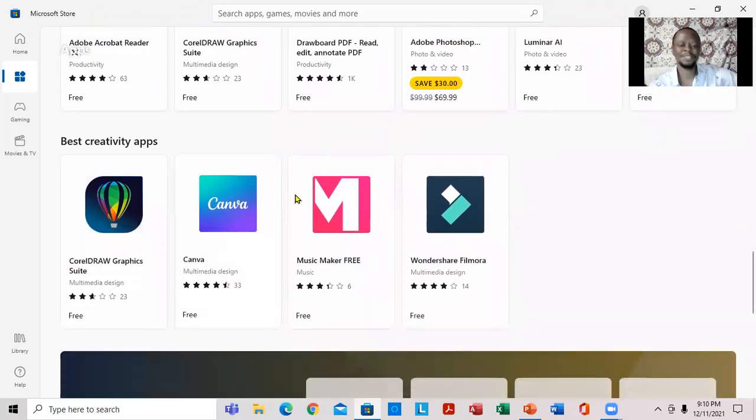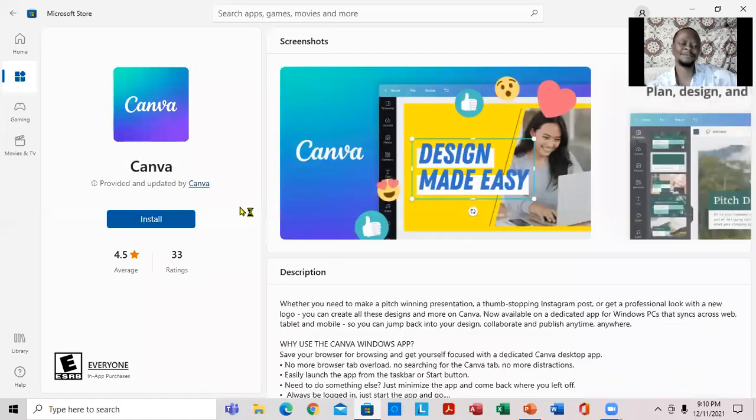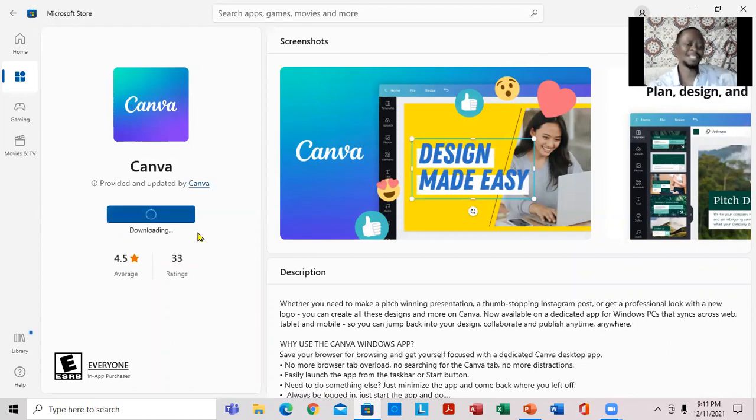But if you notice, this is Canva, and it's shown for free, right? So in order for me to download Canva, I'm going to click on it. While I click on Canva right here, notice this is what comes up over here. So I see right here immediately that I can install. When I click on install right here, if you notice, it's showing it's downloading. So far, it's actually downloading.